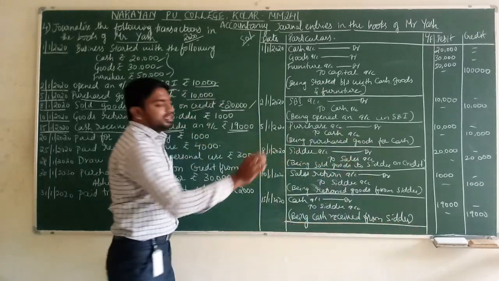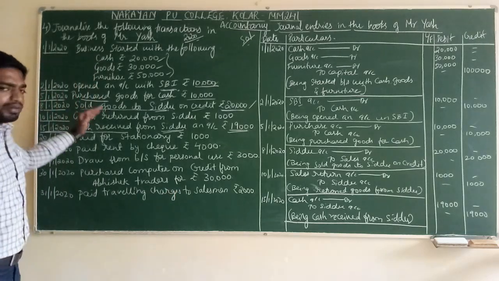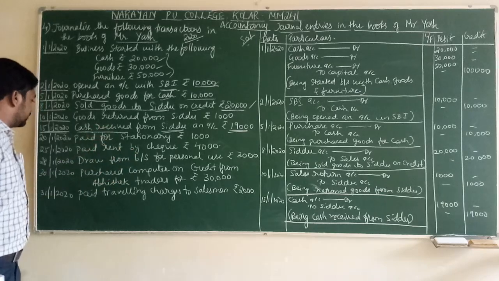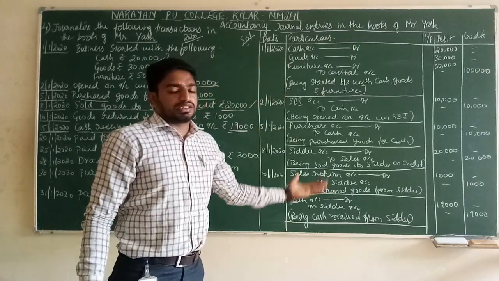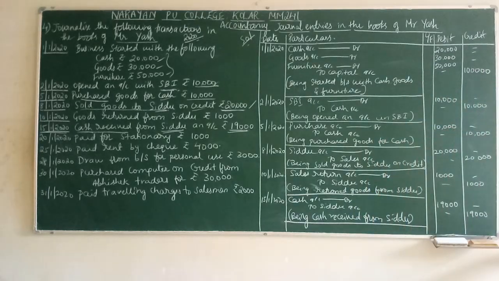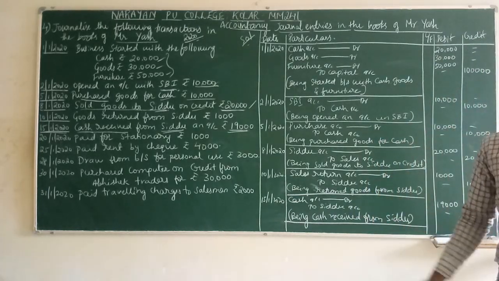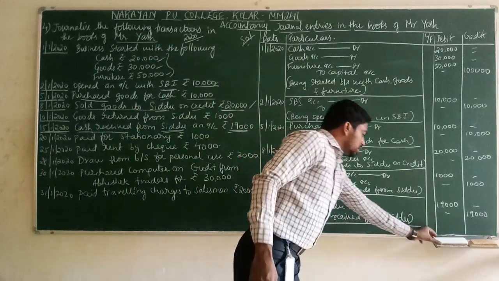Close the bracket and close the journal entry. This is how we have to pass the journal entry with the help of rules. I hope everyone is understanding. Correct? Many transactions are there which I will continue here. Just note down this transaction, these activities, in the notes. Write it very clean. Don't make any mistake. I hope everyone has understood these transactions and how to pass them into journal entries. Let us go to the next.